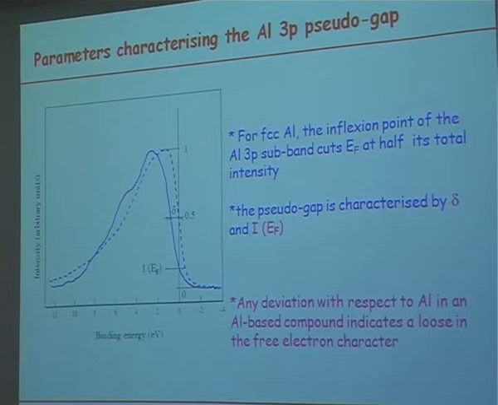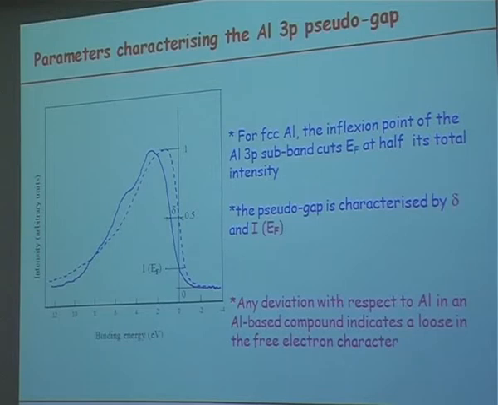The two points which I will pay attention to are the intensity here at the Fermi level and the distance also out of the point which corresponds to half the maximum intensity, because in the pure metal, this is exactly at the position of the Fermi level, and it is exactly at half maximum intensity. I forgot to say that all the curves are normalized because, of course, they are taken in different experimental conditions, but I always forget something.